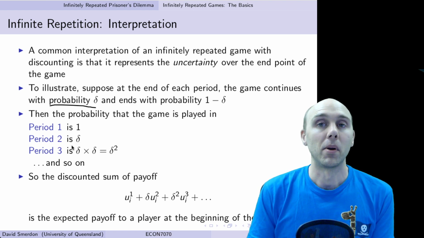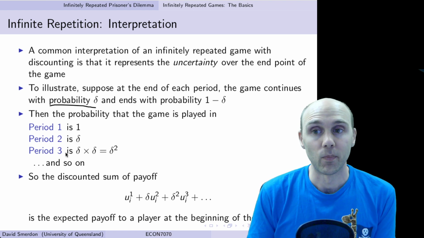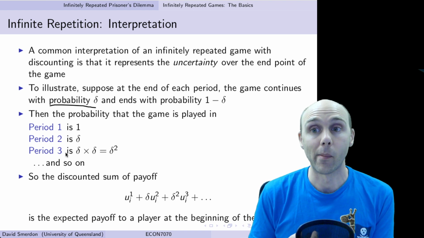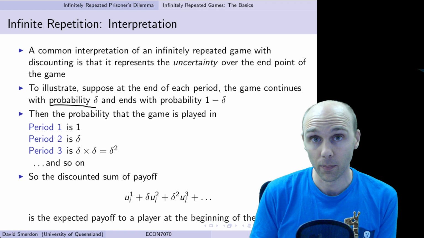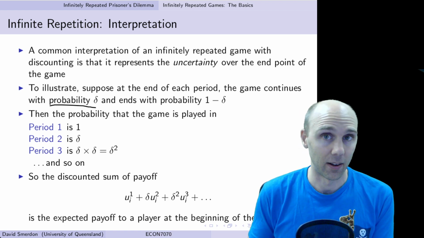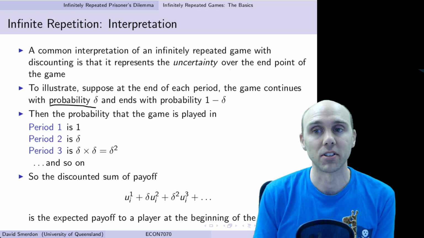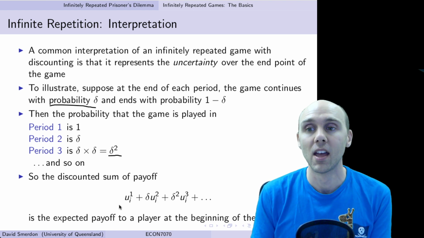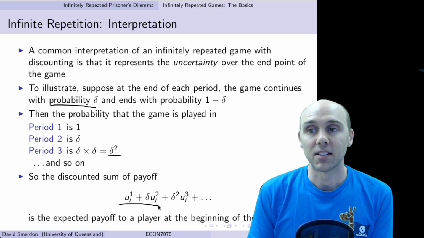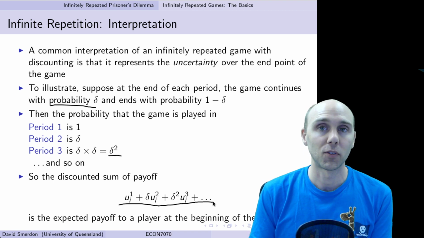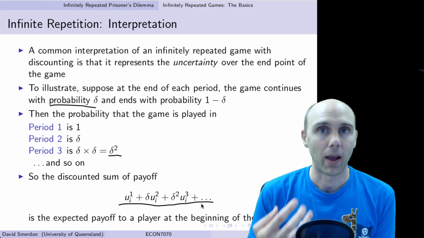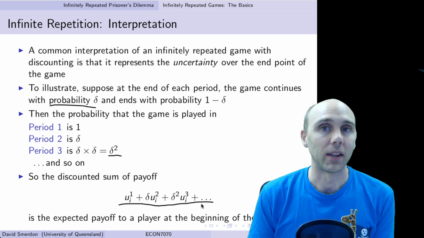What about the probability that we get to period 3? Well, the probability that we play period 3 is equal to the probability that we play period 2 and that it doesn't end after period 2. So that's equal to delta times delta, which is delta squared. In other words, our discounted sum of payoffs, that familiar formula, is the expected payoff to a player at the beginning of the game.